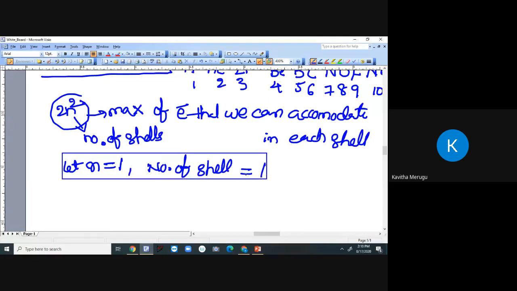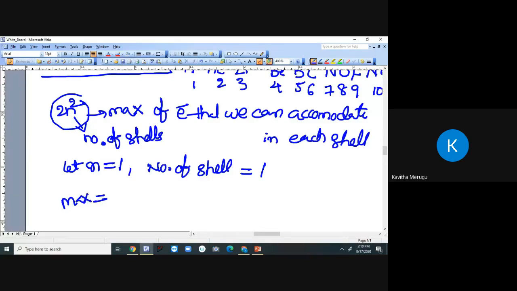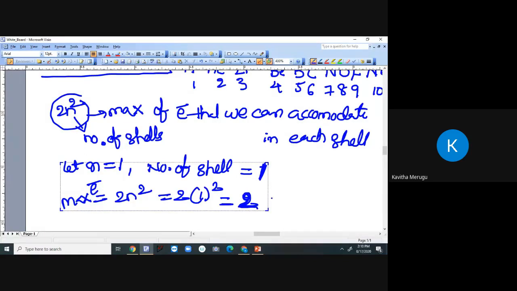Now we have to estimate the maximum number of electrons we can accommodate in one shell. Substituting, the maximum number of electrons is 2n square, which is equal to 2 into 1 square, which is equal to 2. That means in one shell, that is the first shell or first orbit, a maximum of two electrons can be accommodated.